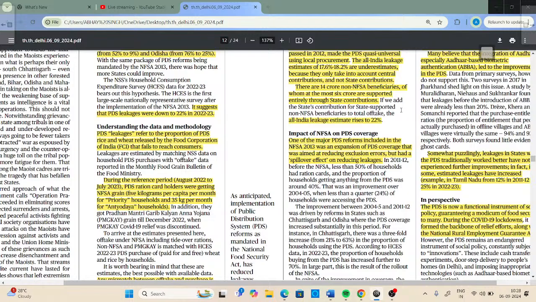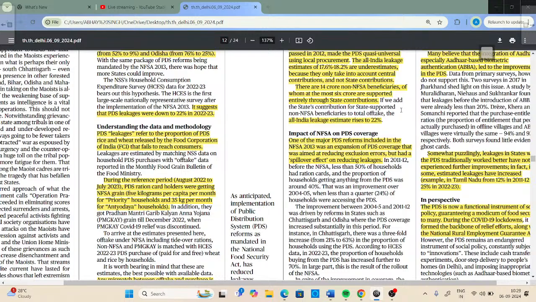Now, what do we understand by 5 kilograms per capita? Suppose there is a family X, and in that family there are five members. That family will get 25 kg of grains, because 5 kilograms per capita means per person.